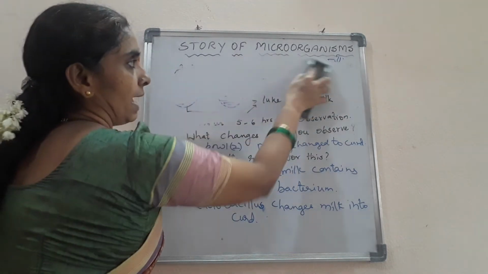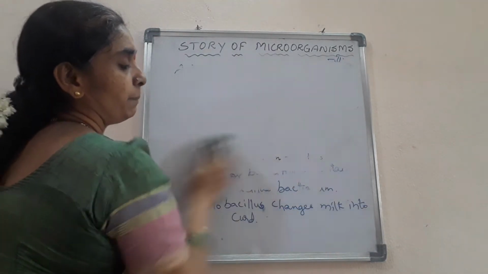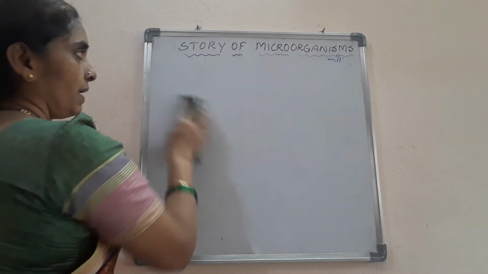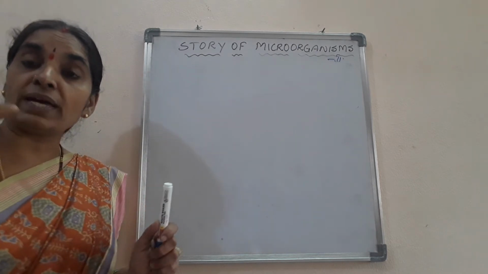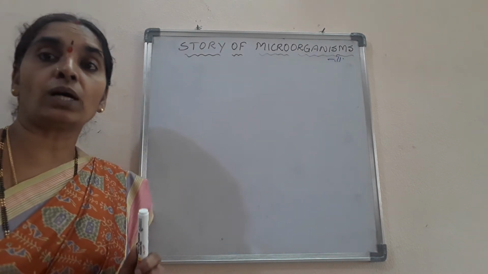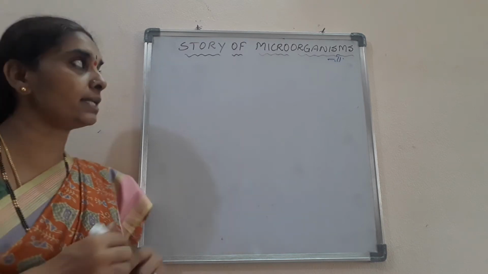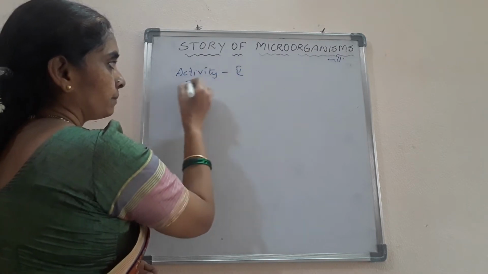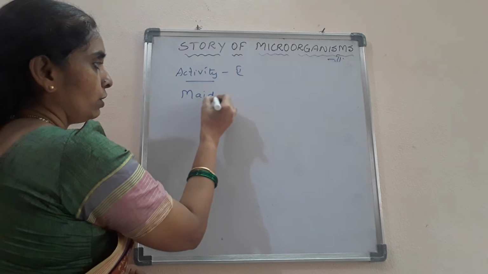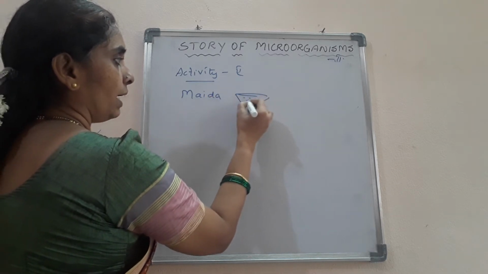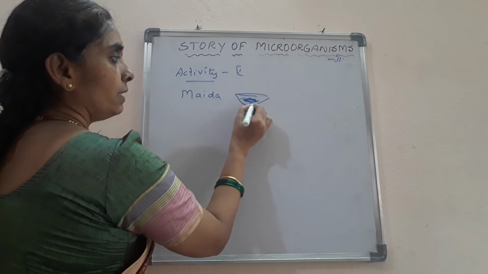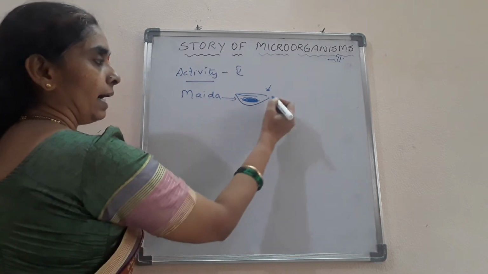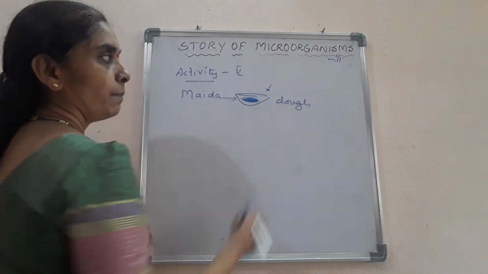Next, we will move to the next activity about the preparation of bread or cakes, and how the fermentation process takes place. Why is bread so soft? Or the cakes, they are very soft, isn't it? What is the reason? In this activity 2, you are going to take maida in a bowl and make a strong dough by adding water to it.